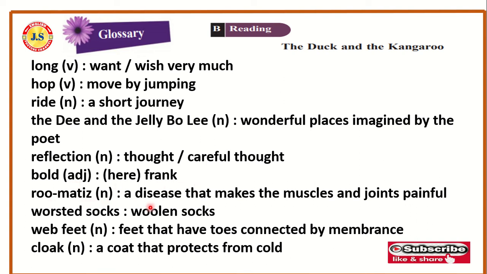Rheumatism, it is a noun which means a disease that makes the muscles and joints painful. Worsted socks, which means woolen socks. Web feet, it is a noun. The feet that have toes connected by membrane. Cloak, it is a noun. A coat that protects from cold.